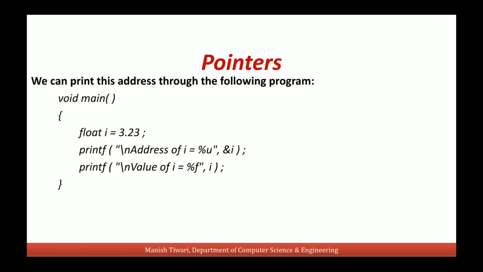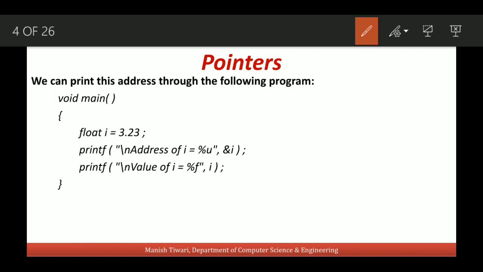Let's say I have to print the address of a float variable. Then again we have to use the same format specifier. Actually, the address of any variable, whether it is an integer variable or a float variable or a structure variable, the location in the memory will be a number actually.